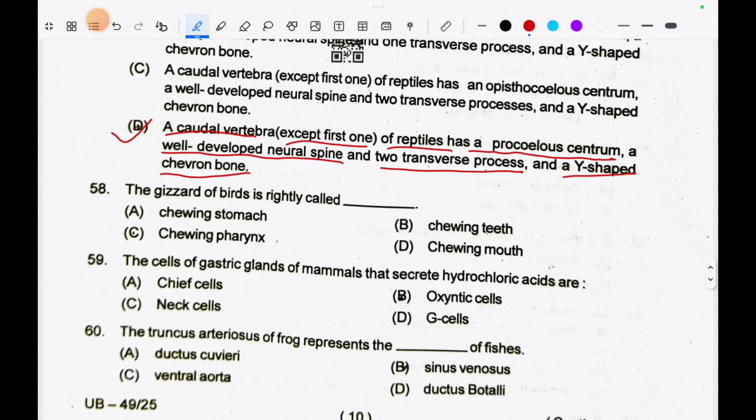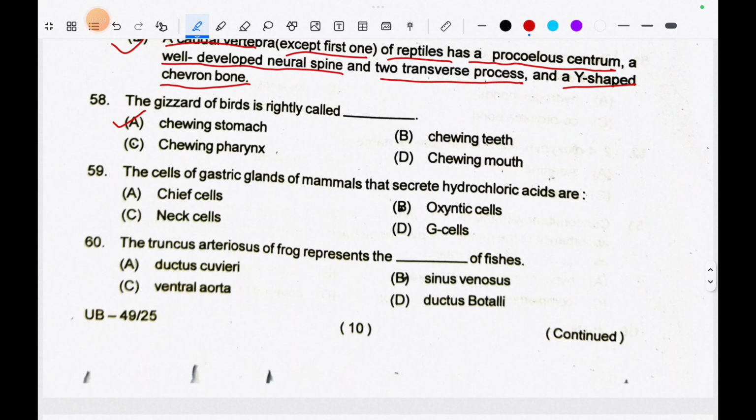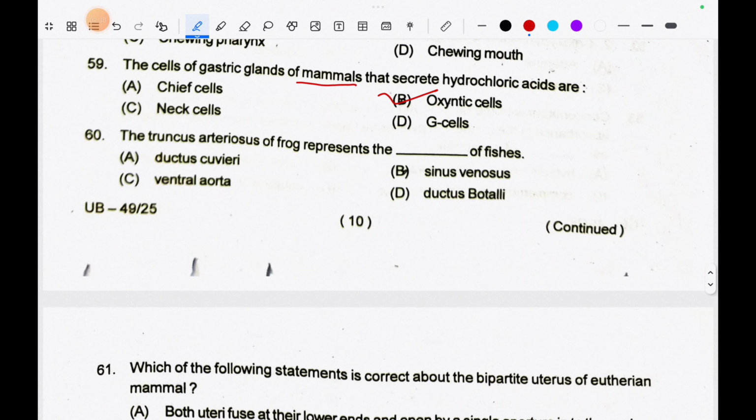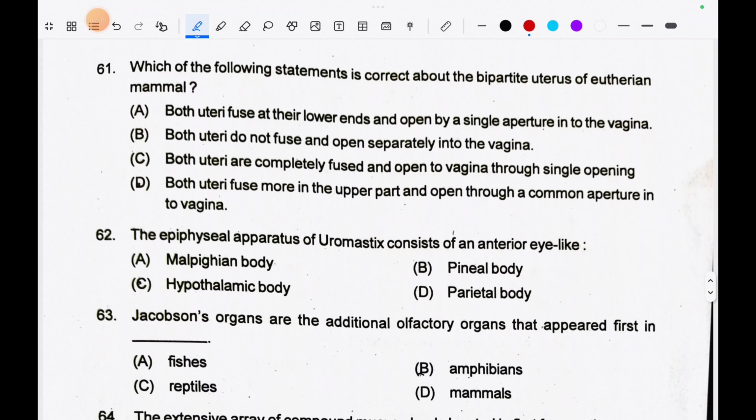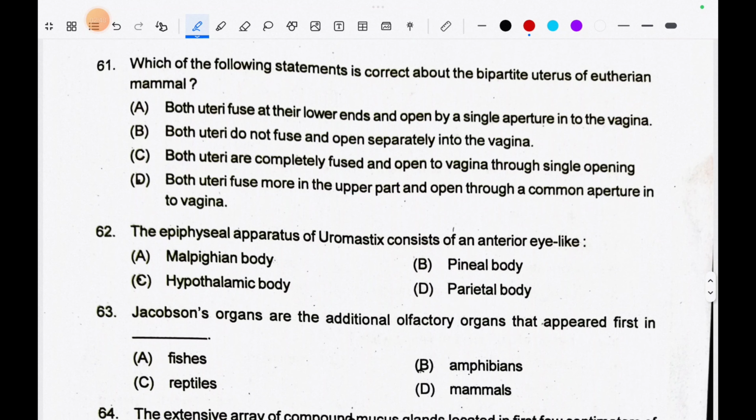Question number 58. The gizzard of birds is rightly called chewing stomach. The cells of gastric glands of mammals that secrete hydrochloric acids are oxyntic cells. The truncus arteriosus of frog represents the ventral aorta of fishes. Question number 61. Which of the following statements is correct about the bipartite uterus of eutherian mammal? The correct answer is both uteri do not fuse and open separately into the vagina.